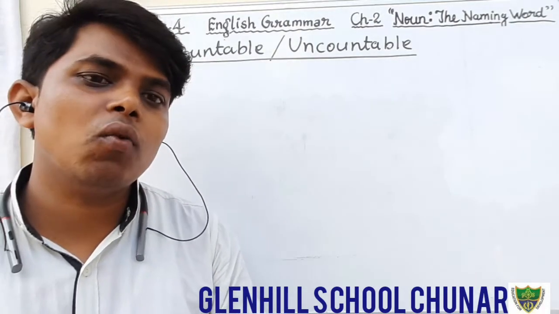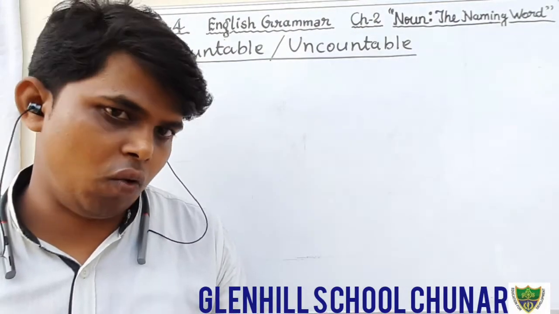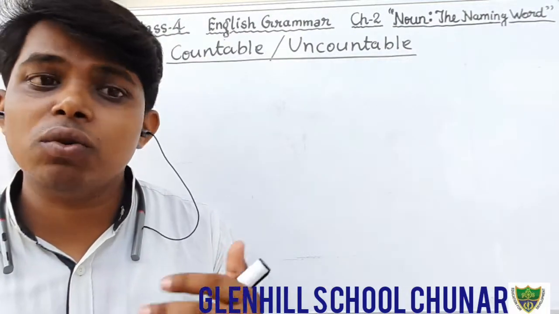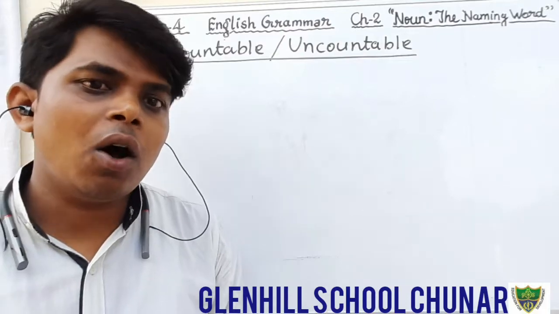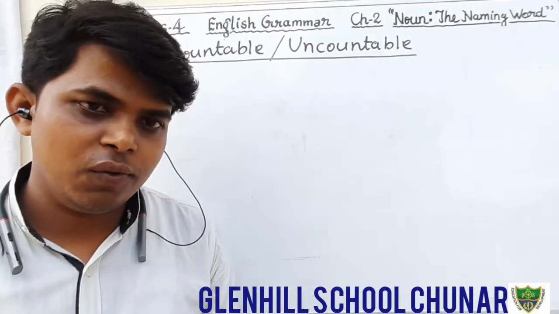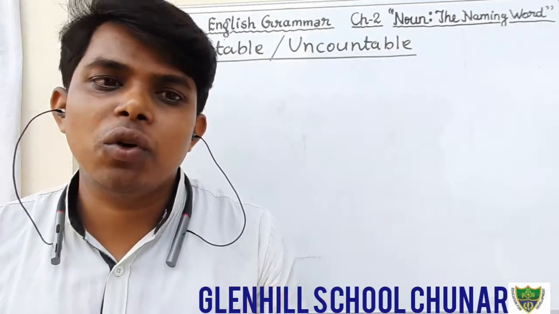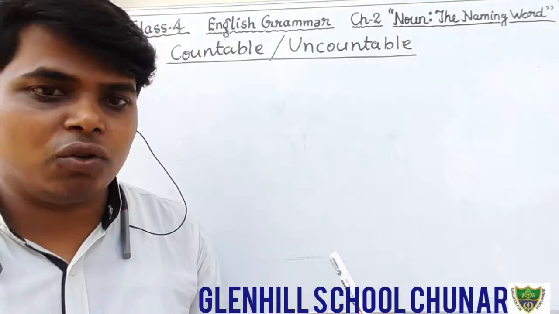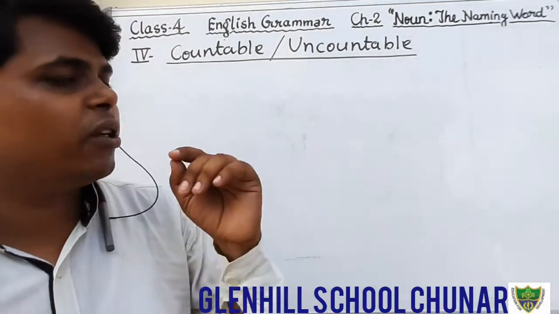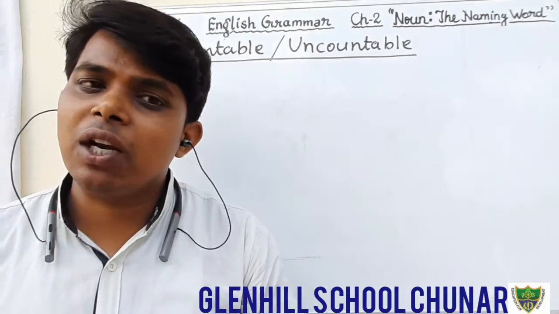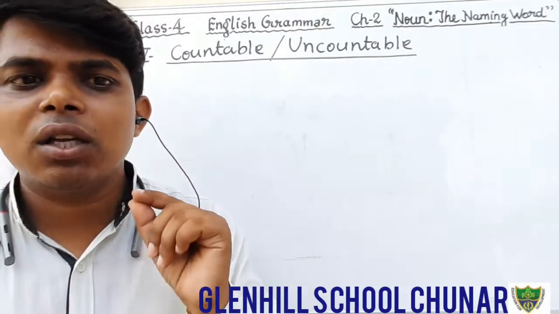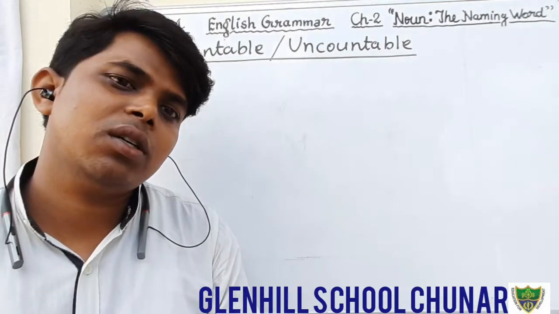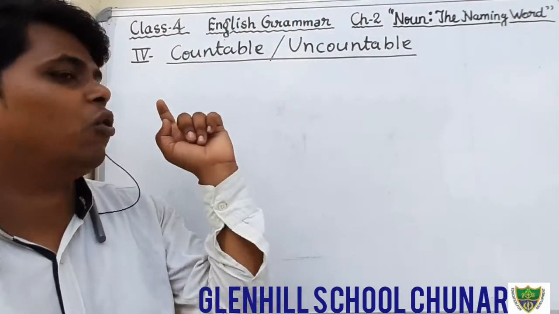For example, water. Can we count? No. Wind. Can we count? No. Mercy. Can we count? No. Honesty. Can we count? No. Goodness. Can we count? No. Milk. Can we count? No. So students, we can say that the noun which cannot be counted is known as uncountable noun, and the noun which can be counted, that is known as countable noun.